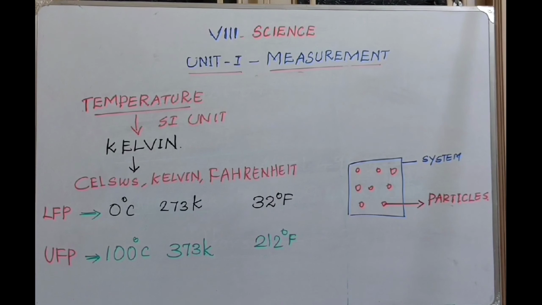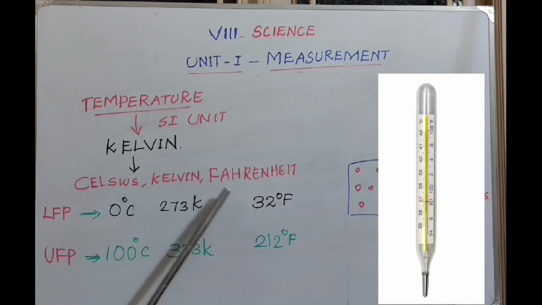The SI unit of temperature is Kelvin. Thermometers are used to measure temperature directly. The thermometers are calibrated with some standard scales like Celsius, Kelvin and Fahrenheit.